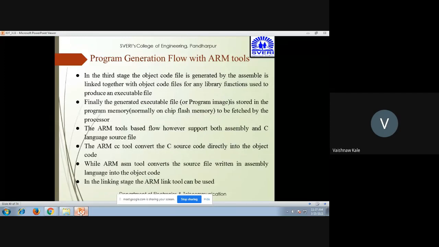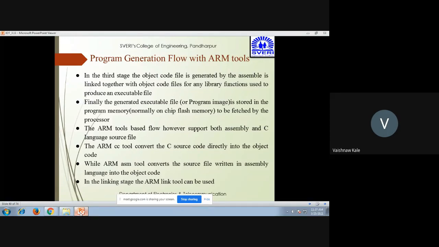Now, in the third stage, the object code generated by the assembler is linked with the object code files for any library functions used to produce the executable file. That is nothing but the program image. So the .exe file is stored in the program memory, that is normally on-chip flash memory, and it is to be fetched by the processor. The ARM tool based flow supports both assembly as well as C language source. The ARM CC tool converts the C code directly into object code, whereas the ARM ASM tool converts the source file in assembly language into object code.